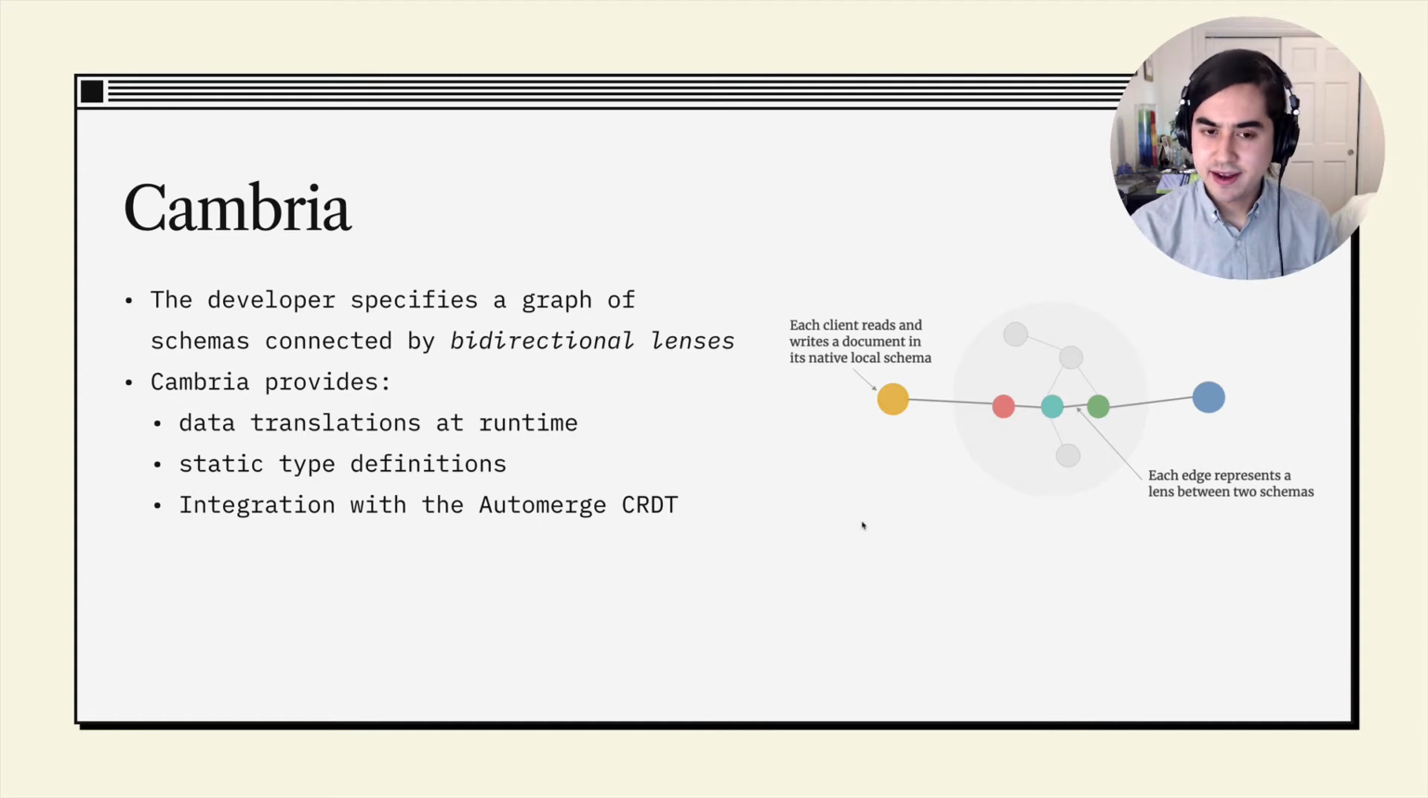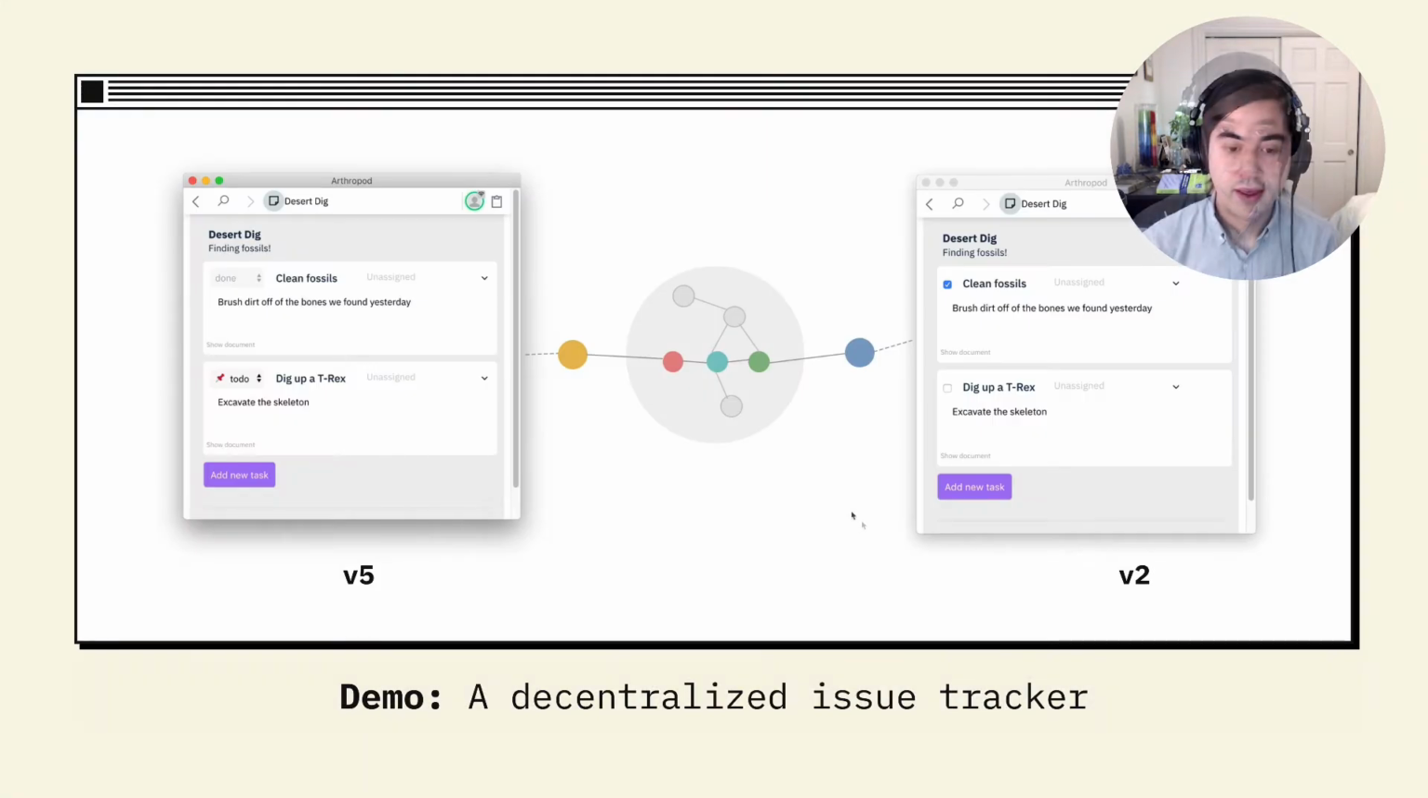Now, I know this is a bit abstract, so next I'm going to show you some demos of how we were able to use Cambria in a real sample application that we built, and then after that I'll circle back around and fill in more details. As a demo app, we built a decentralized issue tracker using the Pushpin architecture, and our goal was that we could evolve the application, add features, change the data schema, but throughout that maintain the ability for any two versions of the application to collaborate with each other on some shared data. Let me show you some examples of real changes that we made to the application.